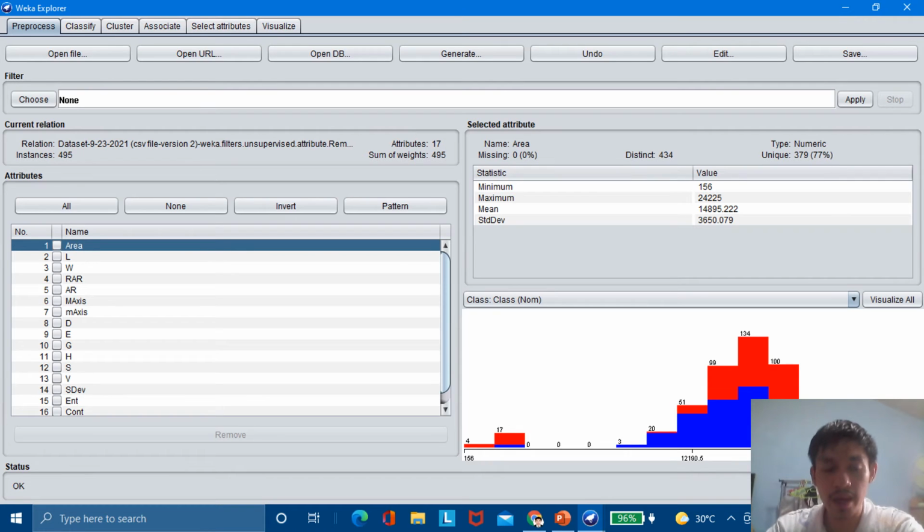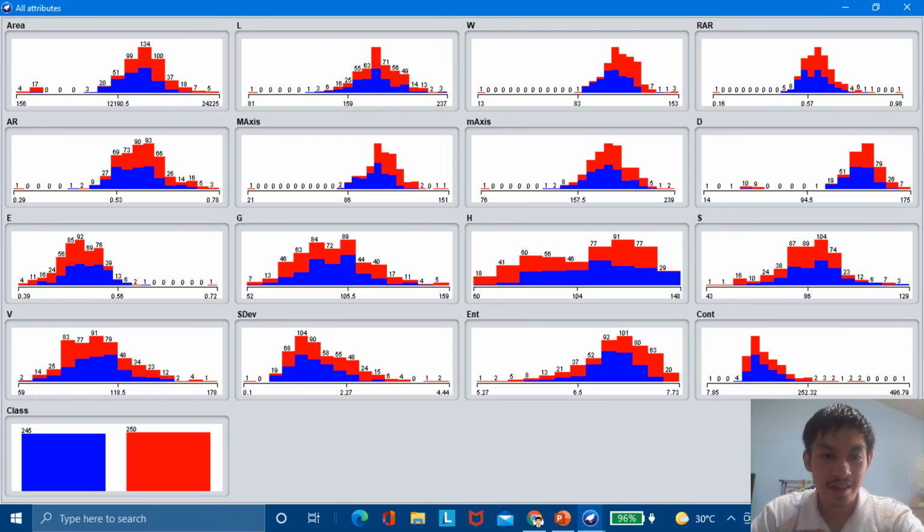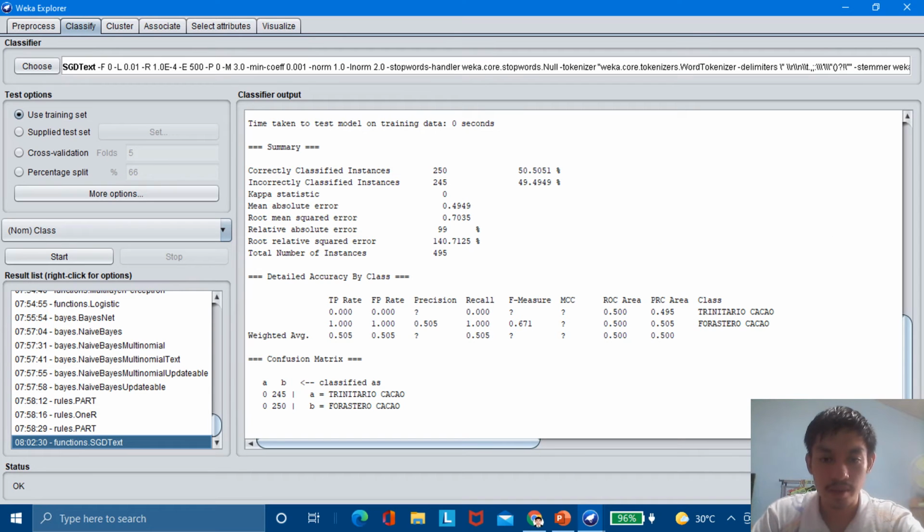Now let's go back and classify these data sets. First, let us take a look at the new diagrams or graphs. This is the visualize tab. Now let's classify it with a new type of classifier under SGD text. It says that correctly classified instances are 250 at 50.5051% and incorrectly classified instances are 245 at 49.4949%. So let's try more classifiers.